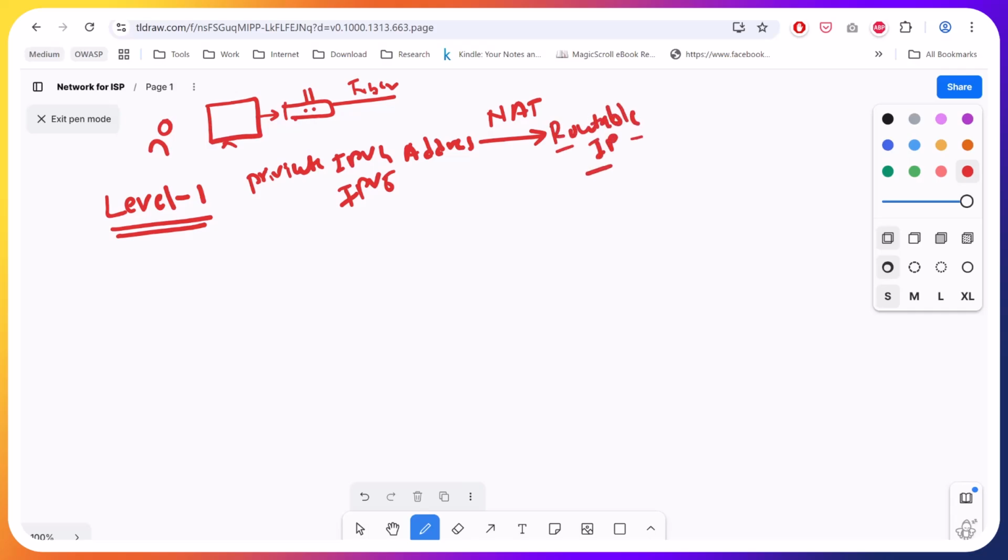So now comes level 2. Level 2 is from your network to ACT's network. ACT will have a neighborhood office where your fiber optic cable goes. How they usually do it is, if you are staying in an apartment with multiple houses using ACT, they will install one switch.